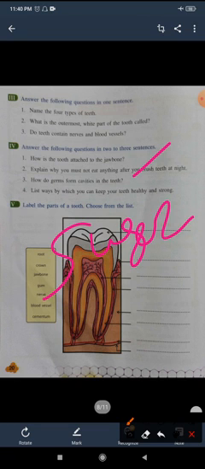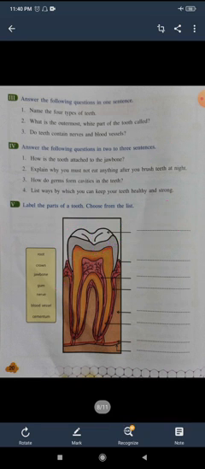Now the next and the last is list ways by which you can keep your teeth healthy and strong. So here some of the children, how they explain. If the question is asking how to keep your teeth healthy, how do you write the answer? We should clean our tongue.